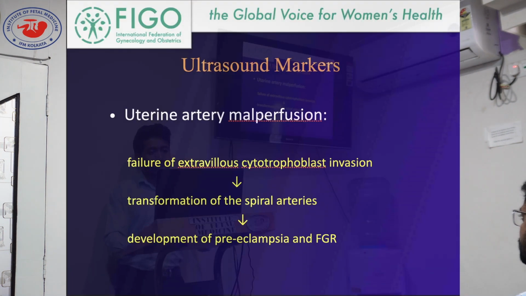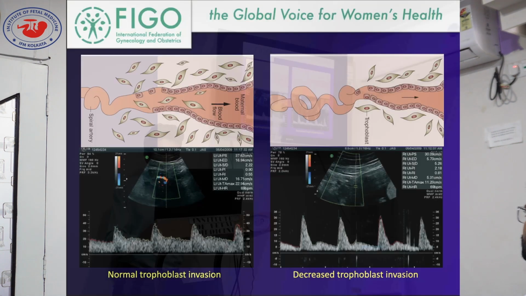Ultrasound markers are uterine artery malperfusion. Why are uterine artery markers so important? Because we all know that trophoblastic invasion has an immense role. We all know that there is spiraling of the uterine artery at the onset of pregnancy, and the spiraling gradually increases, causing proper circulation and proper supply of blood from maternal to fetal circulation.